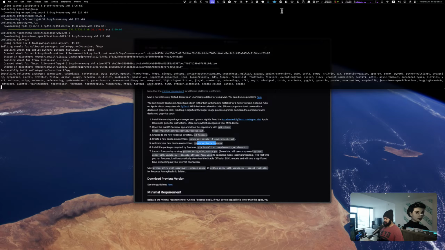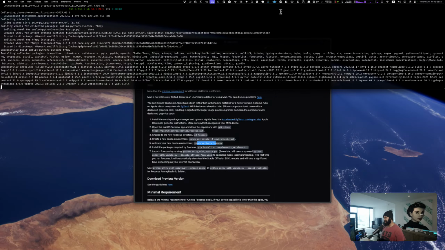So this shouldn't take too long. And then after this, the first launch is going to take a while, because we're going to have to download some models. And I want to say the model is like 3 or 4 gigabytes. On my connection, it's not that bad. But if you're trying to follow along yourself, just make sure that you have a decent internet connection.